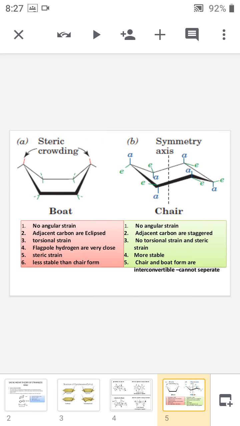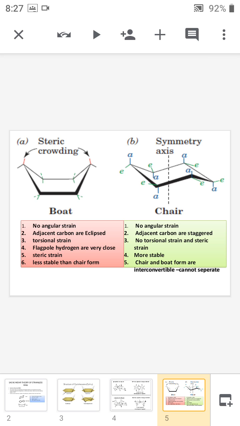Now we are moving into the relative stability of the chair form and the boat form. We already studied that the chair form is the most stable conformation of cyclohexane. I already told you that cyclohexane acquires the tetrahedral bond angle of 109.5 degrees. That's why both the chair and the boat form are devoid of angular strain.